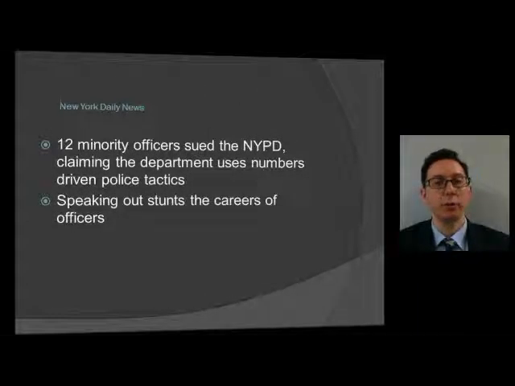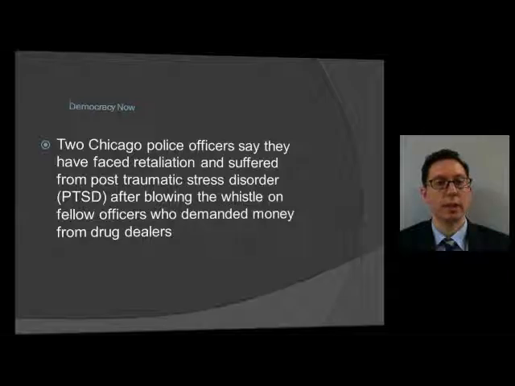This comes from New York Daily News. 12 minority officers sued the NYPD, New York Police Department, claiming the department uses numbers-driven police tactics. For example, numbers-driven tactics would involve setting quotas for officers, like you have to write 10 speeding tickets per week. Speaking out stunts the careers of officers, something to keep in mind when we look at Democracy Now!